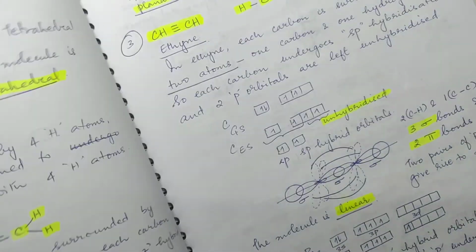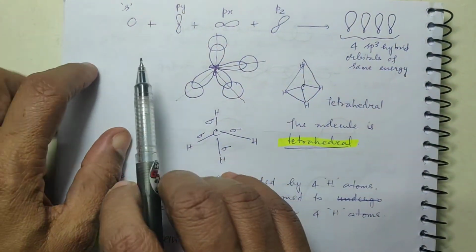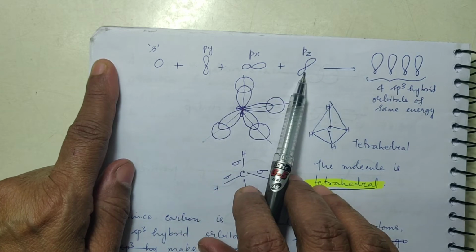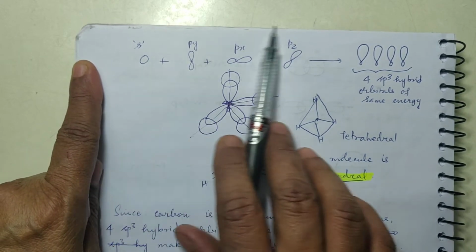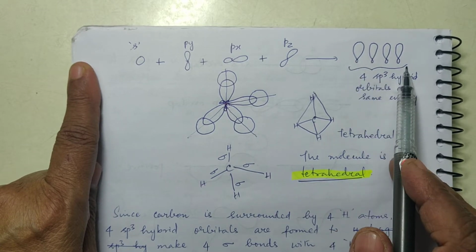Now this is in the case of methane and it will produce a tetrahedral geometry. Right? 1 s and 3 p orbitals, all the 4 combine to give you 4 new ones which are of the same energy.